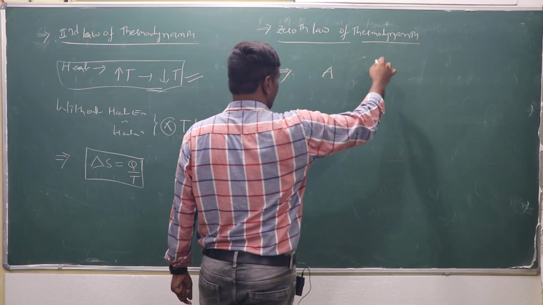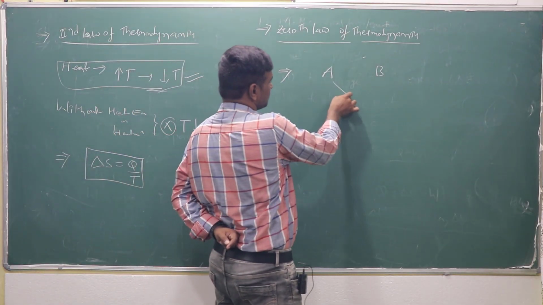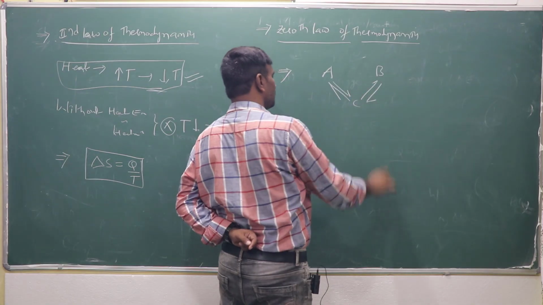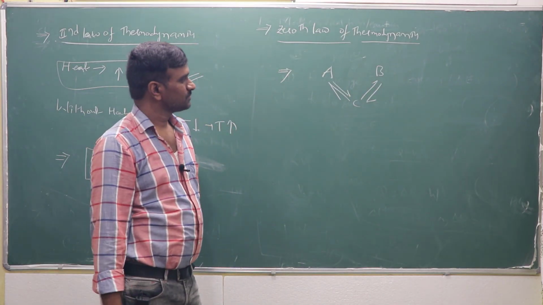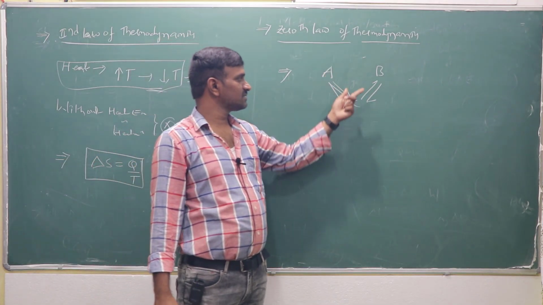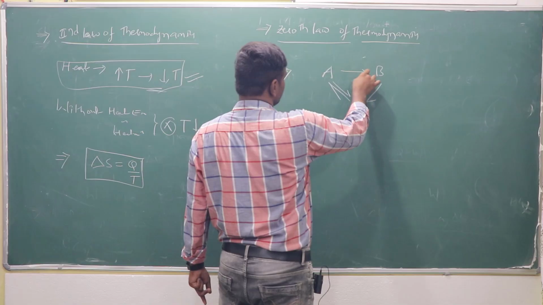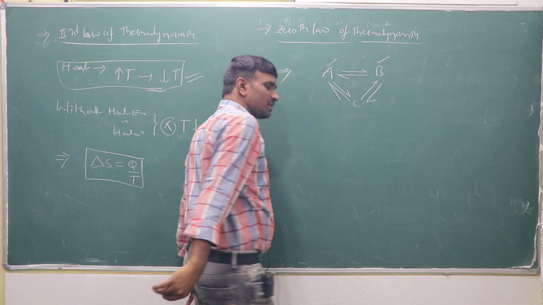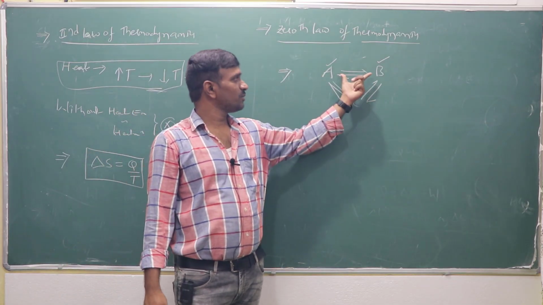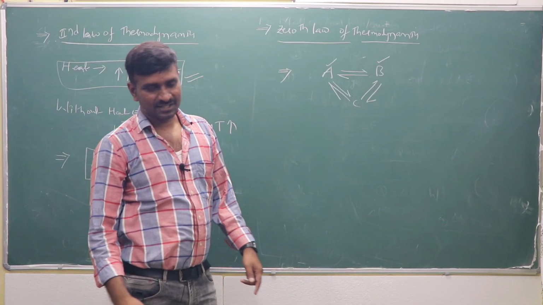suppose there are two systems, A and B. If these two systems are in thermal equilibrium with a third, different system, then automatically those two systems, A and B, are also in thermal equilibrium with each other. A is in thermal equilibrium with C, B is in thermal equilibrium with C, then automatically A and B are also in thermal equilibrium with each other. That is particularly focused on temperature.